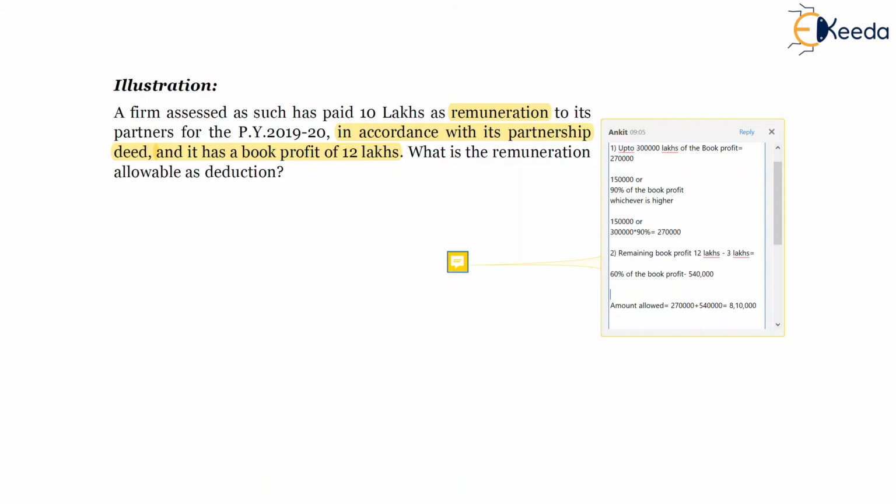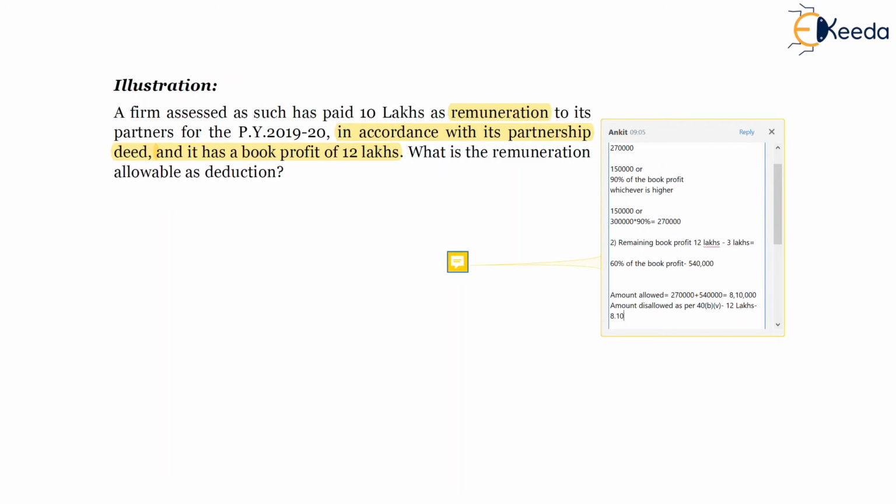So amount allowed is 8.10 lakh and amount disallowed as per 40B(5) is nothing but 12 lakhs minus 8.10 lakhs, which is nothing but 3,90,000 is the amount which will be disallowed, and amount allowed is 2,70,000 and 5,40,000 is 8,10,000.